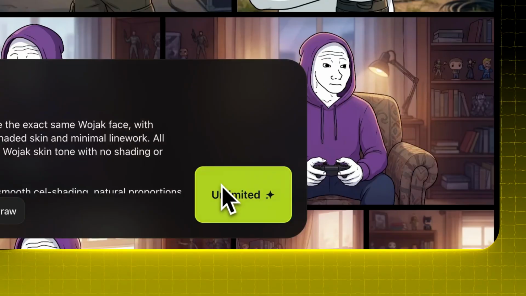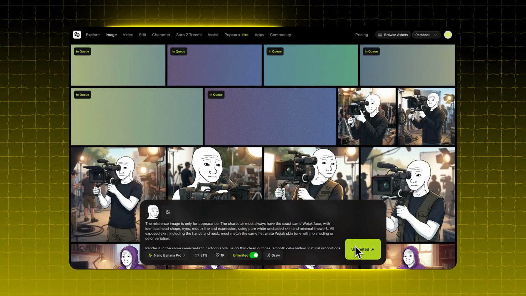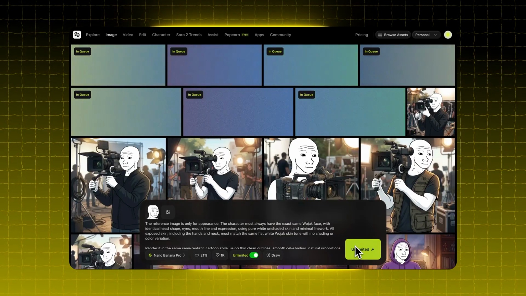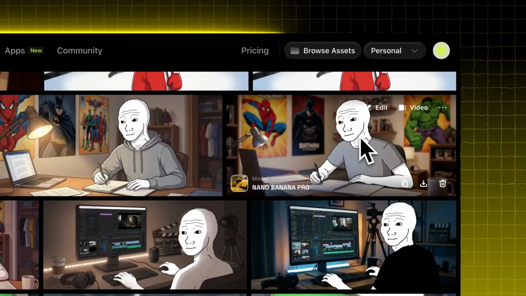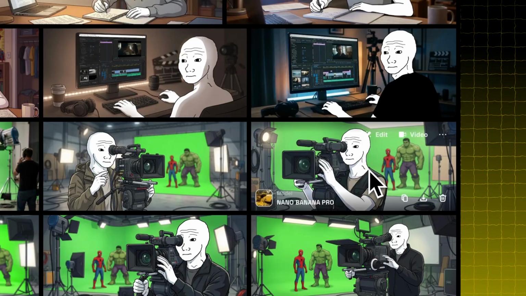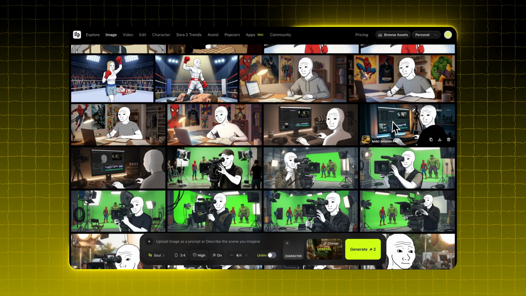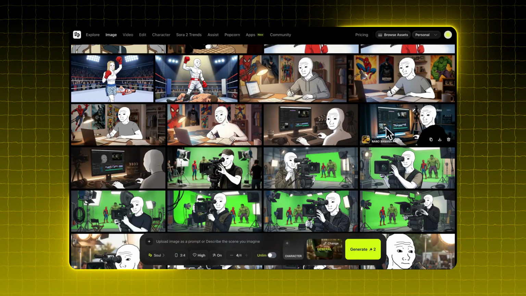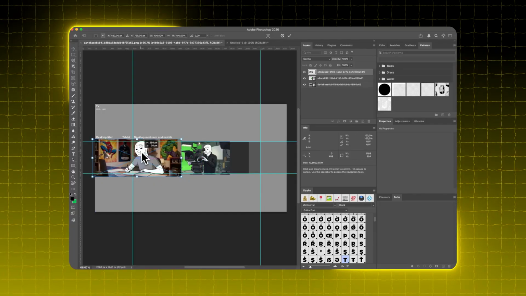I generated several AI images of Wojak in different scenes. My idea was to place 3 images side by side. In the first one, Wojak is describing a film, in the second, he's filming it, and in the third, he's editing it. And AI created these for me. Then I added them together in Photoshop.